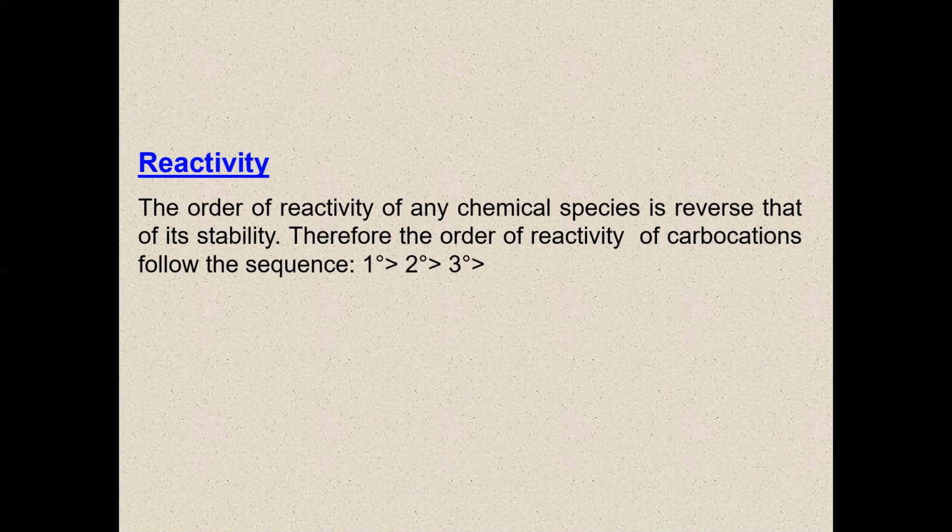Therefore, the order of reactivity of carbocations is that primary carbocation is highly reactive compared to secondary and tertiary. Primary carbocations are highly reactive compared to tertiary carbocations, because tertiary carbocation is highly stable, which means it is less reactive.